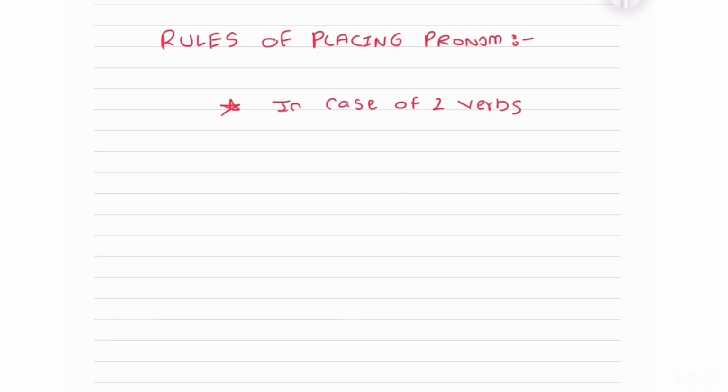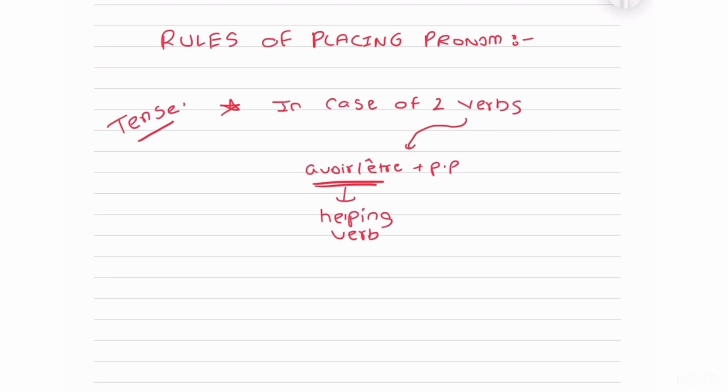Now we come to the rules of placing your pronom. The first rule is related to your tense. There are some situations where you might have more than one verb in your sentence. That is, one case is avoir or être plus past participle, which is generally done in passé composé. So in that case, where will your pronoun come? We say that the pronoun comes before the verb, right? But when you have two verbs, where does it go? In the first case, if it is avoir or être plus past participle, it will always go with the conjugated avoir or être, that is your helping verb. So in this case, your pronoun goes with the first verb. So this is about tenses like passé composé.